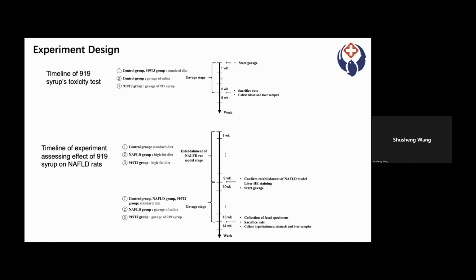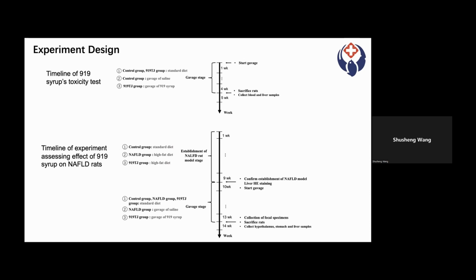Timeline of experimental assessing effect of 919 syrup on NAFLD rats. Third, male SD rats were randomly divided into control, NAFLD and 919 TT groups. The control group received the standard diet, while the NAFLD and 919 TT groups were fed the high-fat diet for 9 weeks to establish NAFLD. Liver HE staining confirmed that the disease was established.